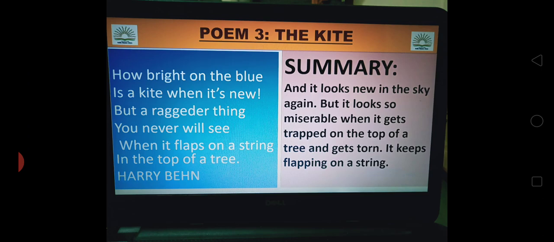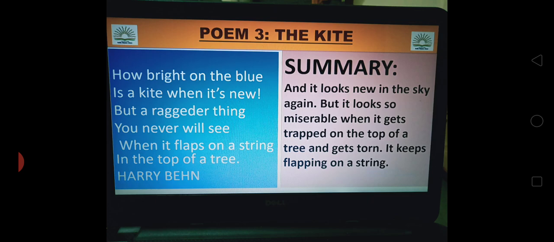So these lines occur again. This is called refrain. This poetic device, where the same line is used in the poem again and again, is called refrain. So here again the beginning lines are repeated, which means the kite looks quite bright when it is new and it is flying in the sky.